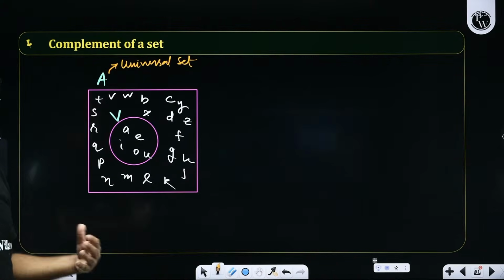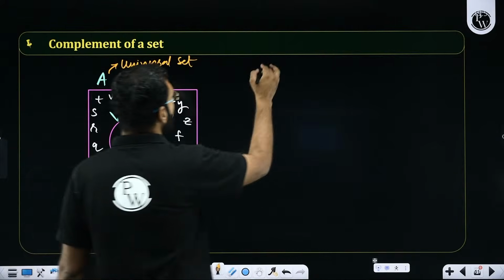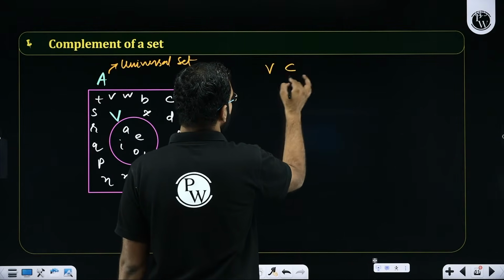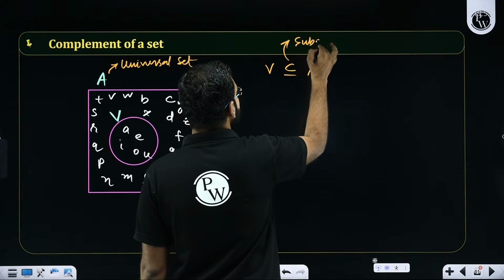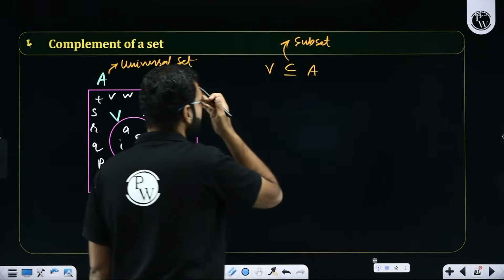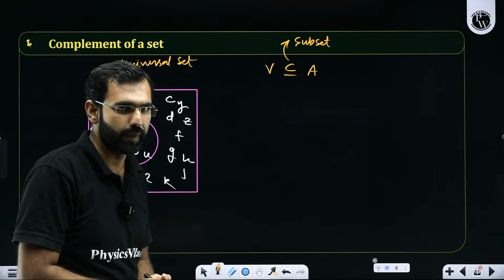And this V is simply a set. In this context, I would call V a subset of A. So the sign of subset is given by this ⊂ kind of sign. I forgot mentioning it previously, but I hope it makes complete sense even if we do understand it now.